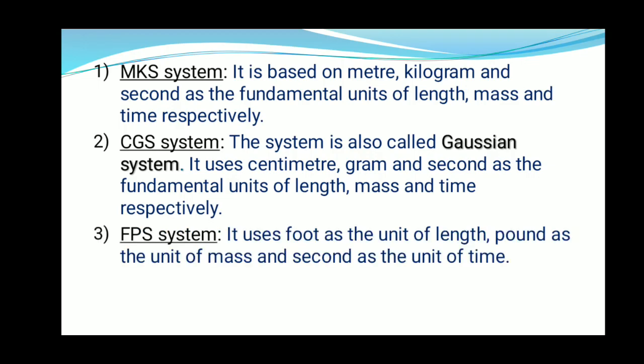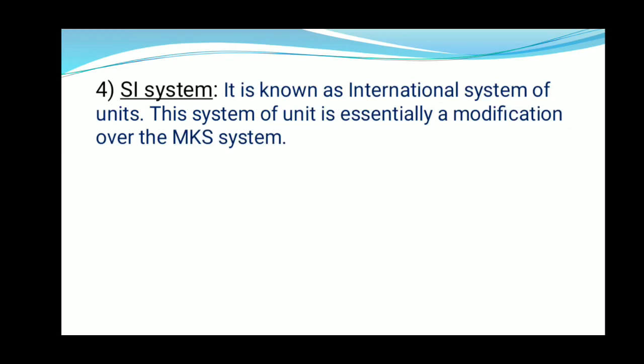It uses foot as the unit of length, pound as the unit of mass and second as the unit of time. SI system. It is known as the International System of Units. This system of units is especially a modification over the MKS system. Therefore, it is also called the rationalized MKS system.